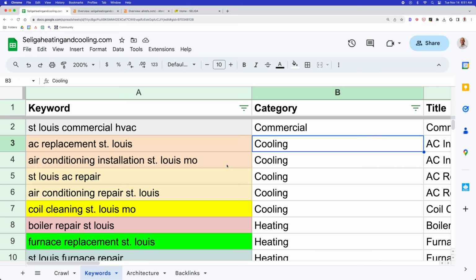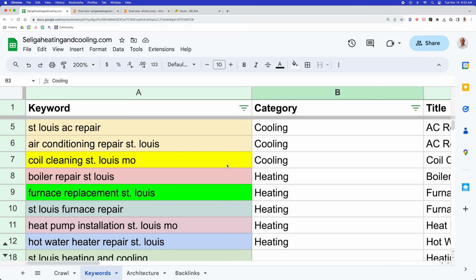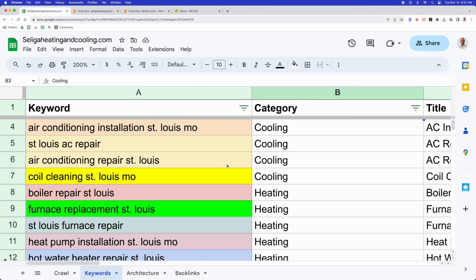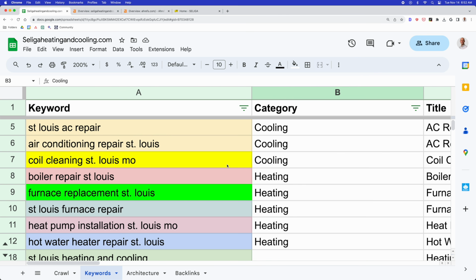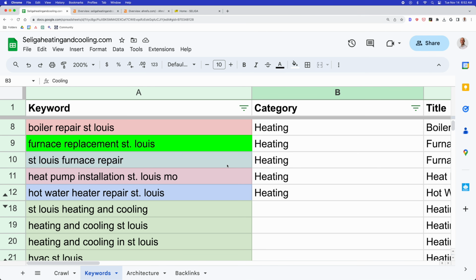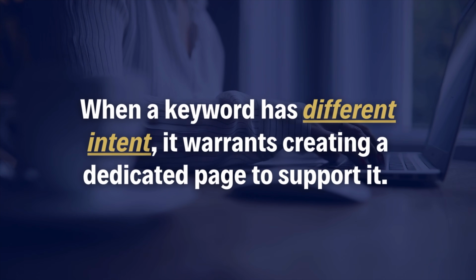So now let's look at their existing keyword profile and develop our keyword targeting strategy. The first thing you need to do is look through the existing keywords and identify keywords with different intent. So as you can tell, I've organized keyword phrases with color coding to signify a variance in intent. For example, AC replacement St. Louis has different intent than hot water heater repair St. Louis. And this is important to understand because when a keyword has different intent, it warrants creating a dedicated page to support that keyword.